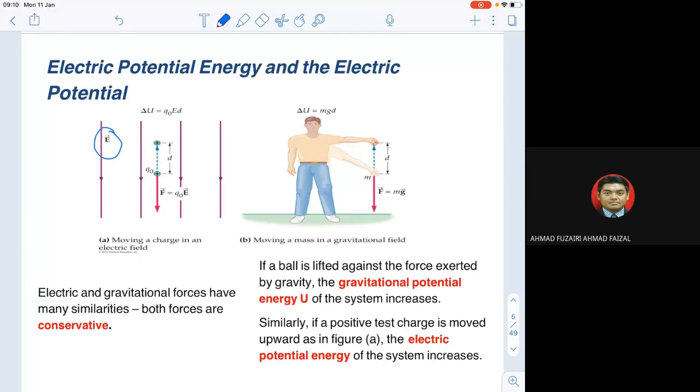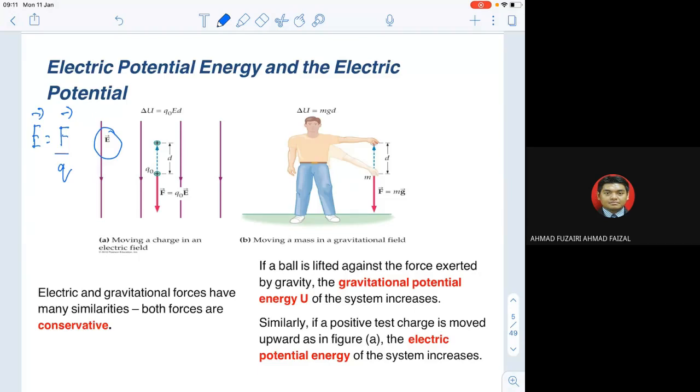We learned in the previous chapter that the force follows the electric field due to the equation E equals F over Q. We note here that E and F are directly proportional, meaning that when E increases, F also increases.